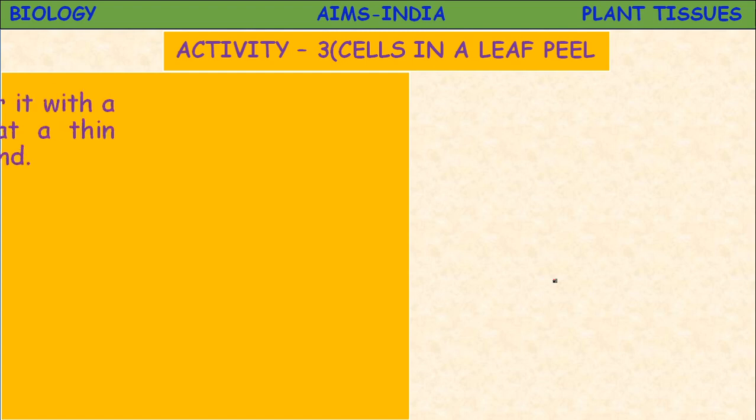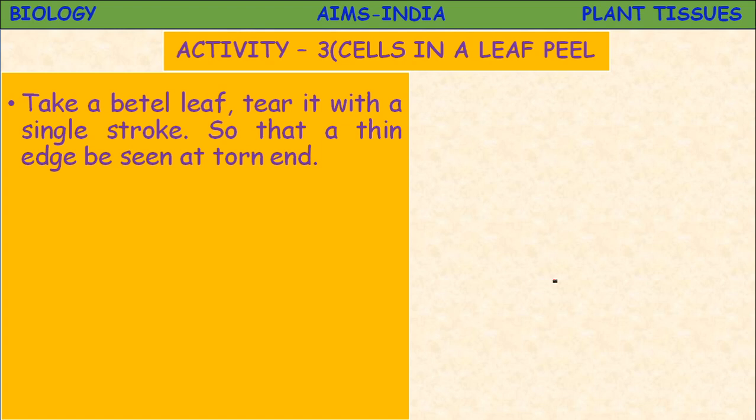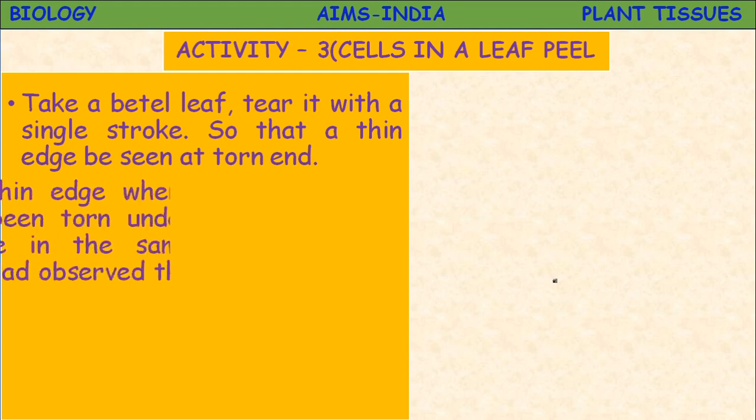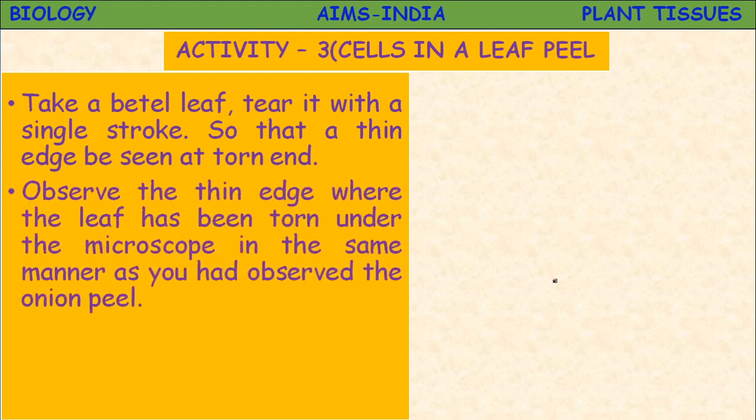Take a betel leaf or the Tradescantia leaf, tear it with a single stroke, only one time. Okay, you can tear it so that a thin edge is seen at the torn end. The torn end, a single edge, we have to take. Observe that thin edge under the microscope.